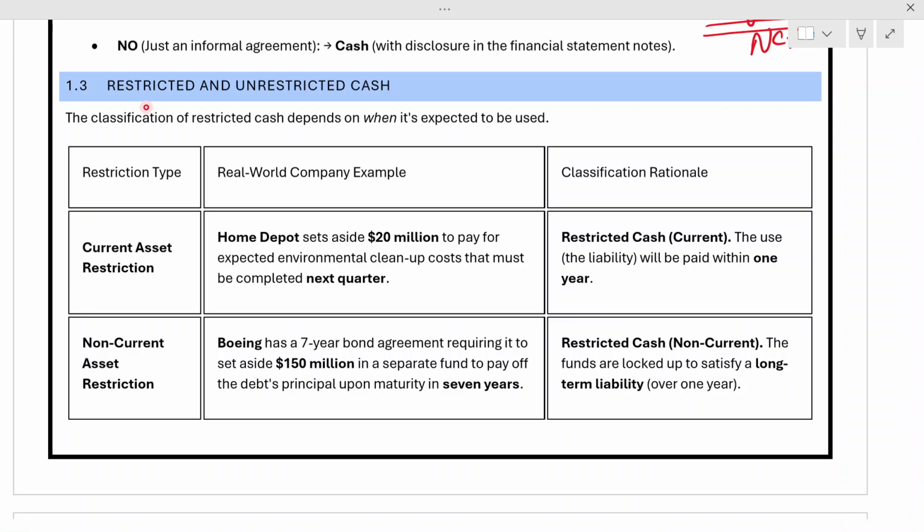Okay, so now let's talk about restricted and unrestricted cash. The classification of restricted cash depends upon whether it is expected to be used and when it is expected to be used. Let's see a real-world company example.